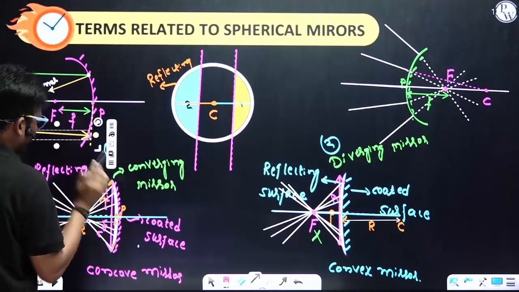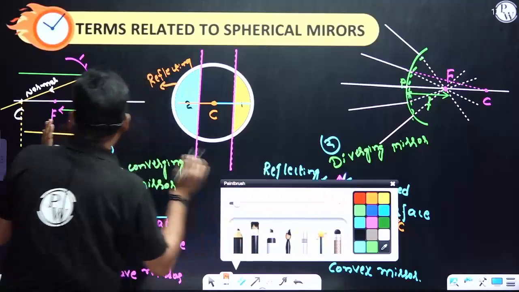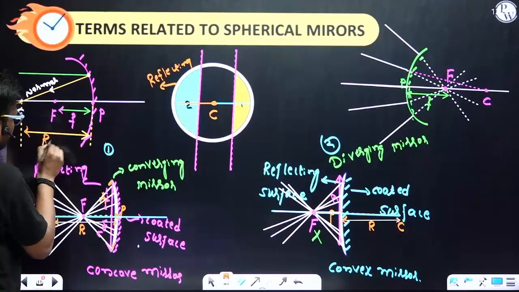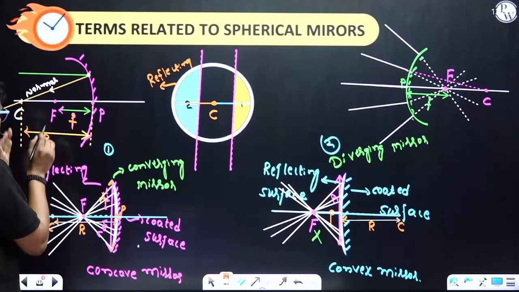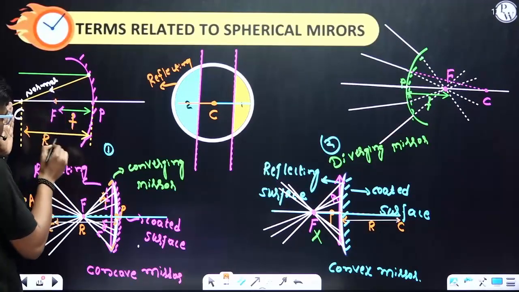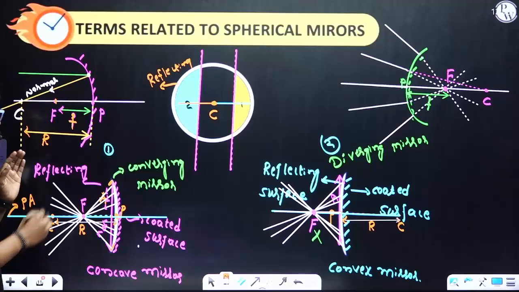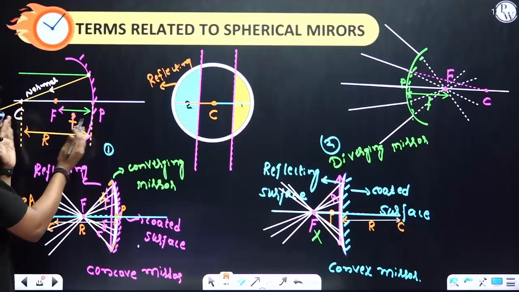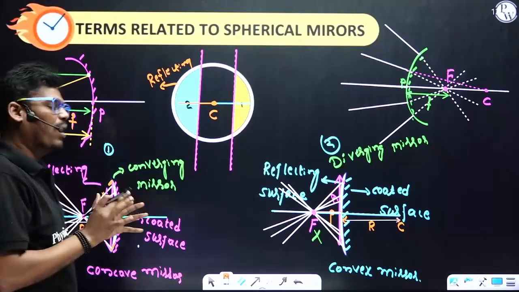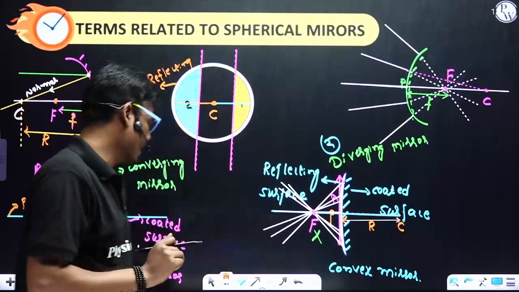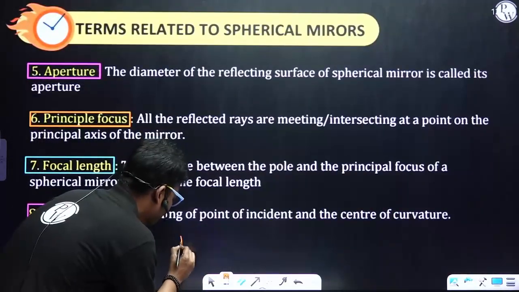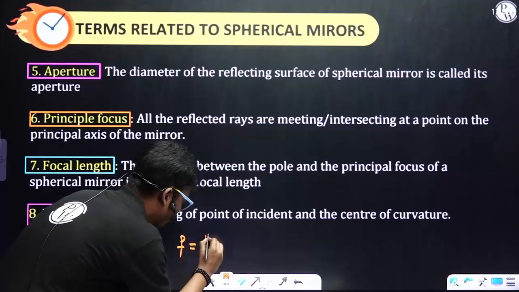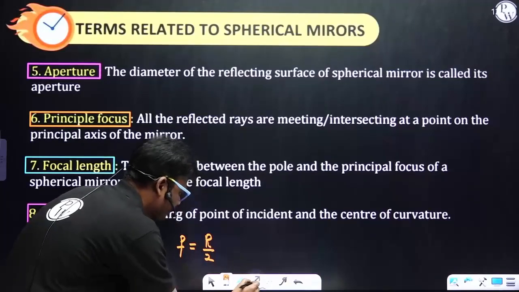So from here to here, this is the radius of curvature. This is the focus, this is the focal length, and this is the radius of curvature. You can observe the focal length is half of the radius of curvature. Simple.